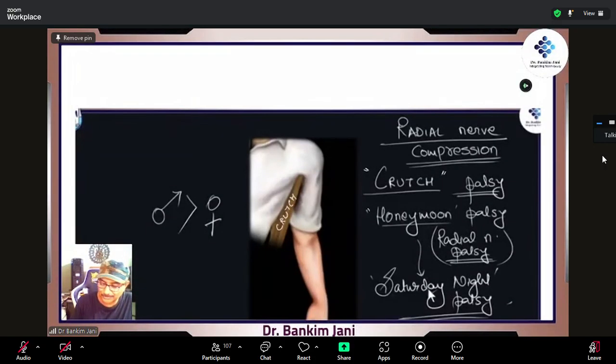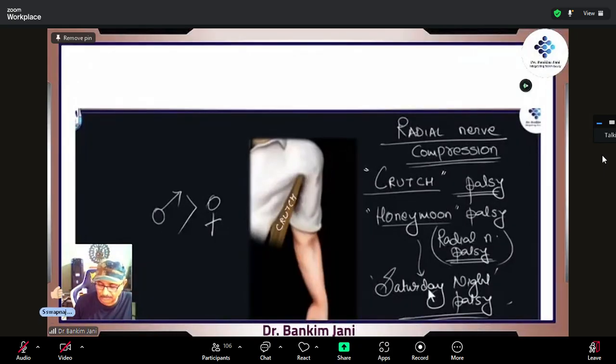It is also called the honeymoon palsy. After that session, when the female's head is on the shoulder, onto this axillary region, there is constant pressure of that head. So next morning when the guy wakes up, he finds that there is loss of sensation and the hand is not working properly. Nothing serious happens; it recovers within a day or two.